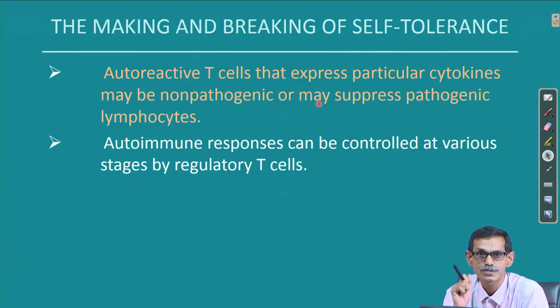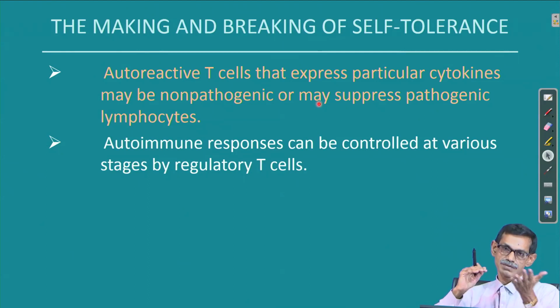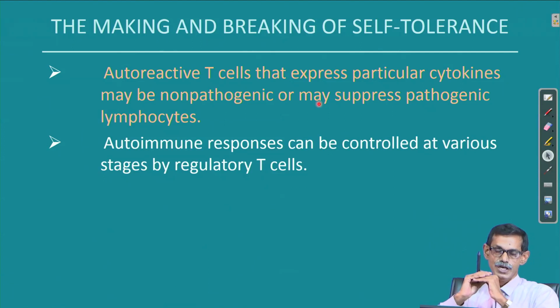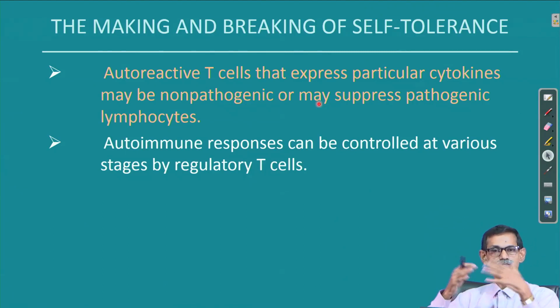Autoimmune response can be controlled at various stages and by regulatory cells, like what I said, the T regulatory cell at the central and peripheral level, or Th1, Th2, Th17. There is a balance, and that balance is very important. They are supposed to fight the foreigner only, but sometimes the foreign protein and our own protein are very similar and we cannot figure it out, right. I mean, you can see we are so similar.